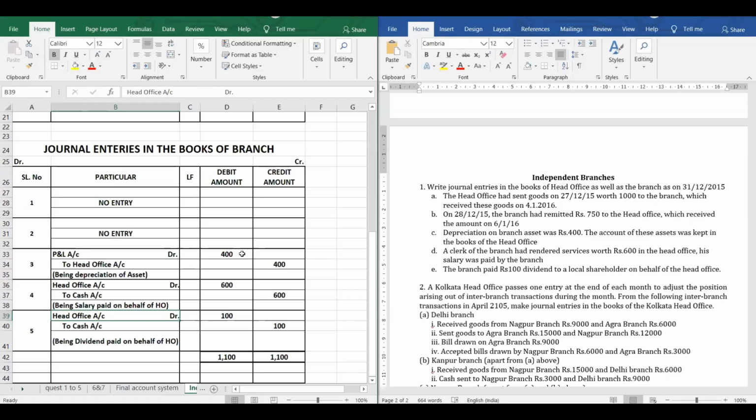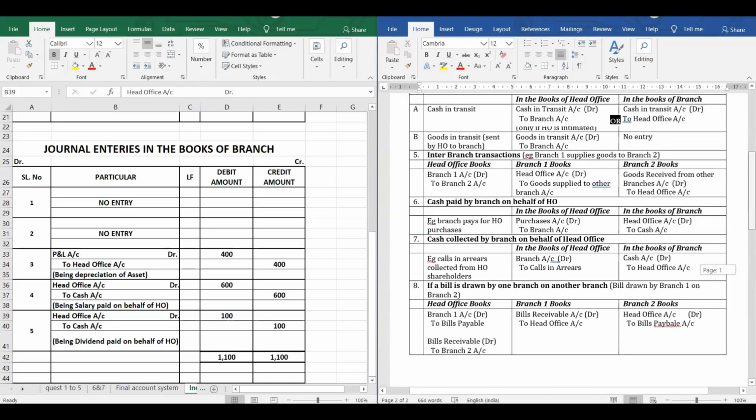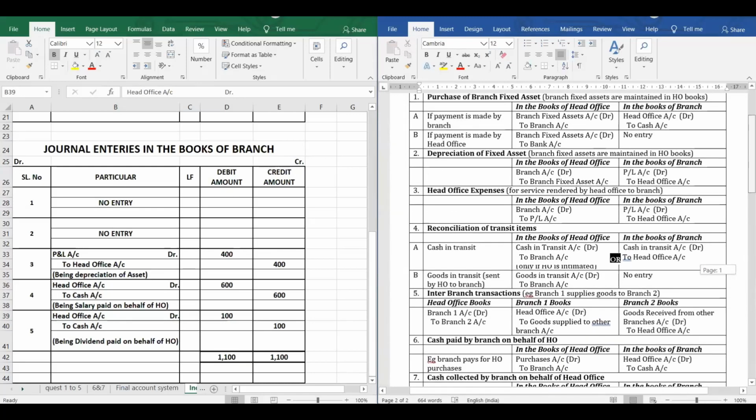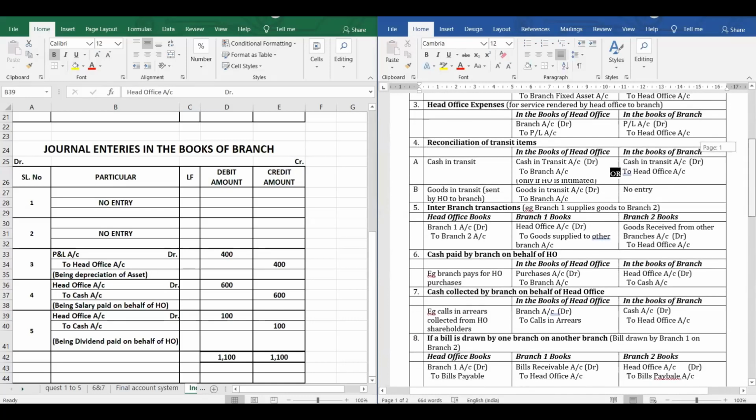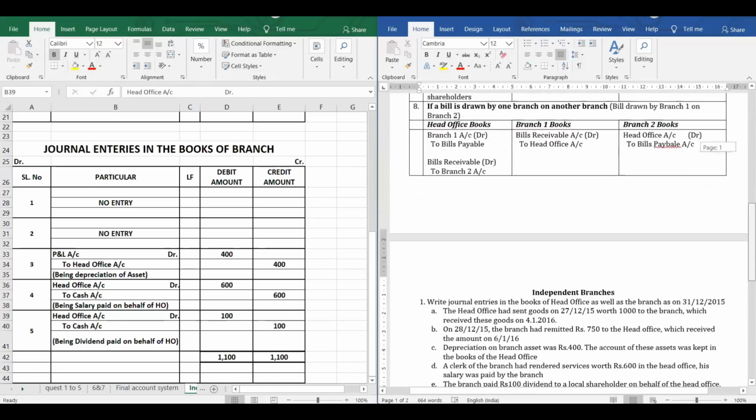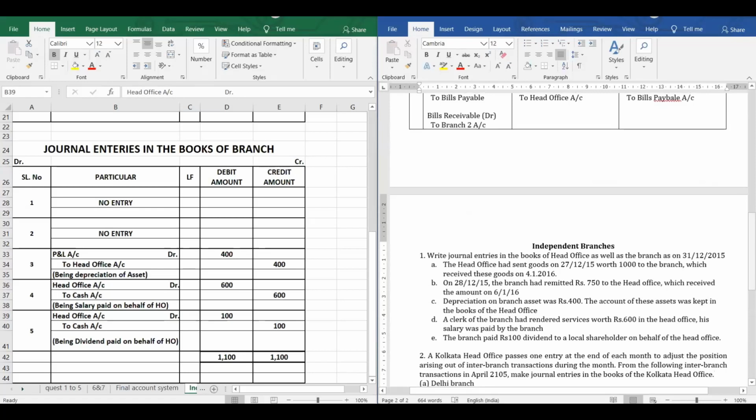So this is about independent branch. It's very simple. Make sure you remember the journal entries. The journal entries will be attached in the description. You can download it and understand the journal entries. If you remember the journal entries, the problem is very simple. This is about independent branch journal entries.